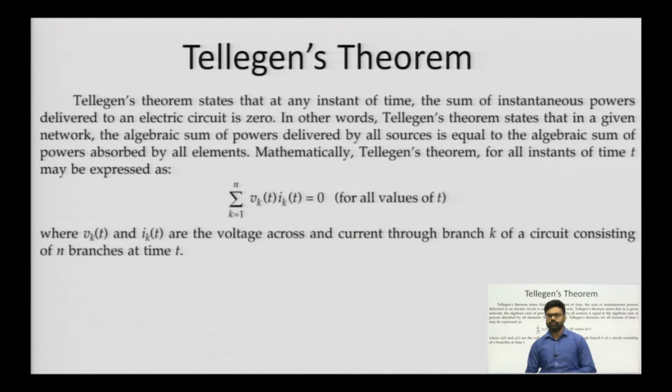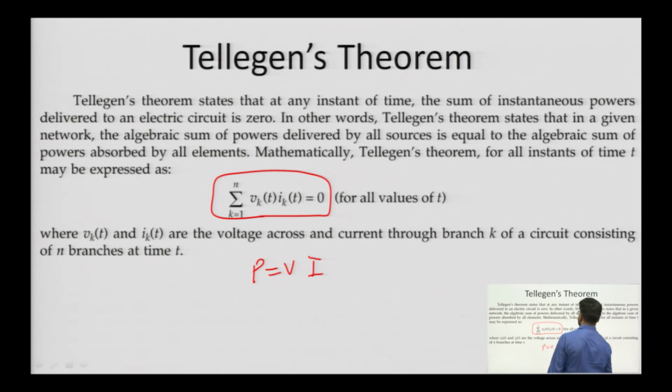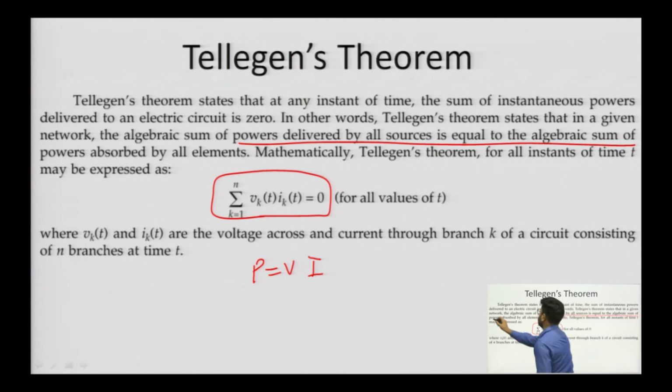So, the next theorem we are going to cover is Tellegen's theorem. Tellegen's theorem states that the summation of Vk Ik equals 0. We all know that power is given as V into I. So, Tellegen's theorem states that the power delivered by all the sources is equal to the algebraic sum of all the powers absorbed by all the elements.